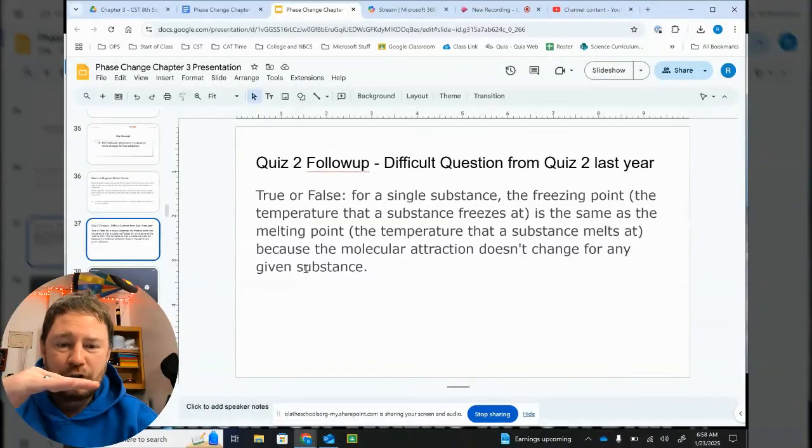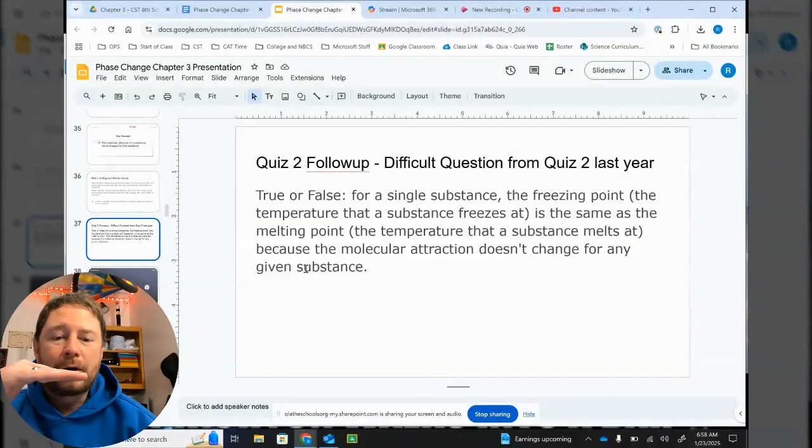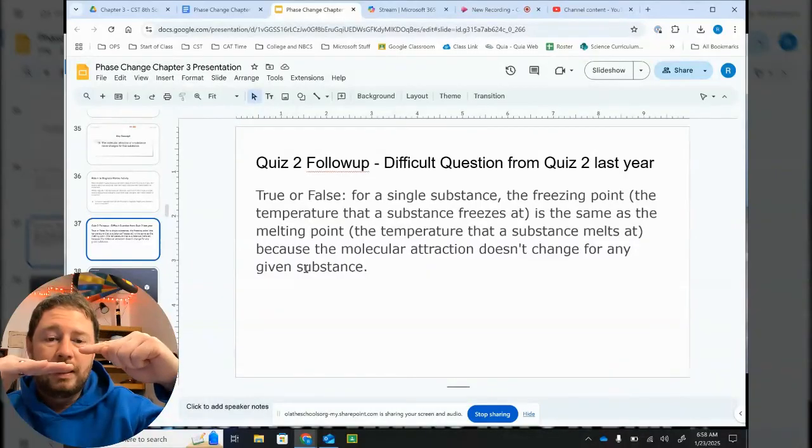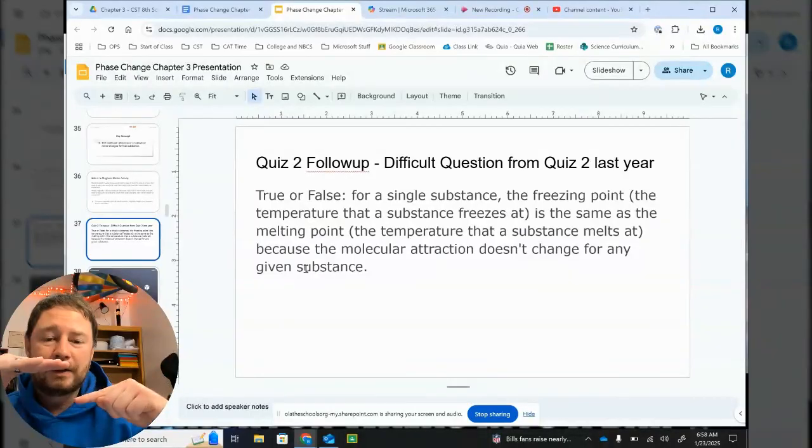The only thing that changes is the temperature and the kinetic energy. So let's say water has more kinetic energy than its molecular attraction. If it has more kinetic energy, that means it has broken the molecular attraction and it is a liquid. As we remove kinetic energy, it hits this point, and at this point, the molecular attraction wins, and the water goes from a liquid to a solid. And now it has less kinetic energy than the molecular attraction, so the molecular attraction has won that tug of war.